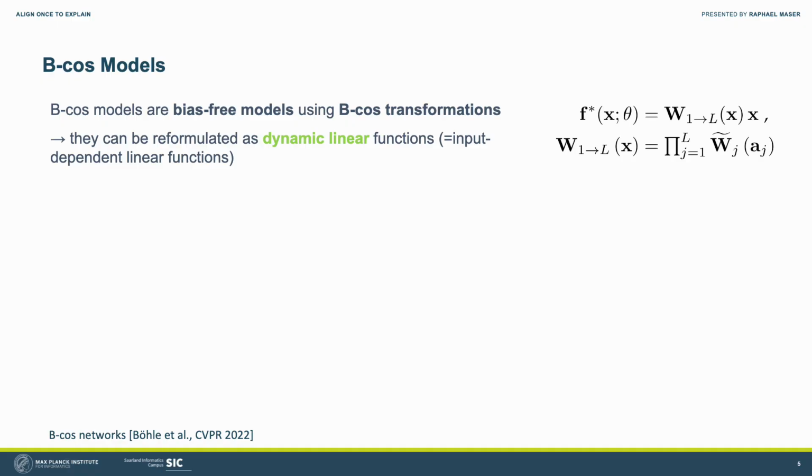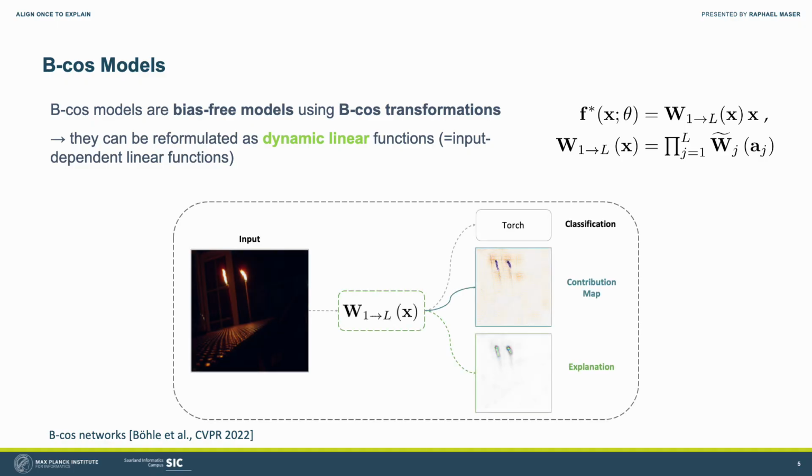The dynamic linear representations of the respective layers can be multiplied to recover the dynamic linear function for the whole model. Contrary to common post-hoc methods, the linear summary exactly represents the model's computations. This function can be directly visualized as an attribution map or even as an RGB color explanation.